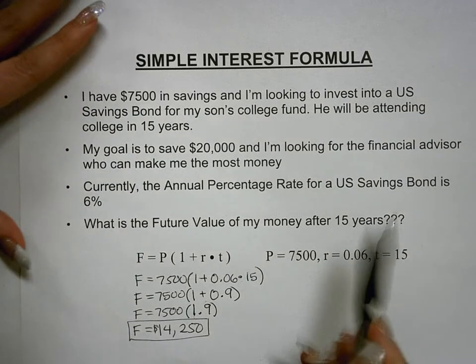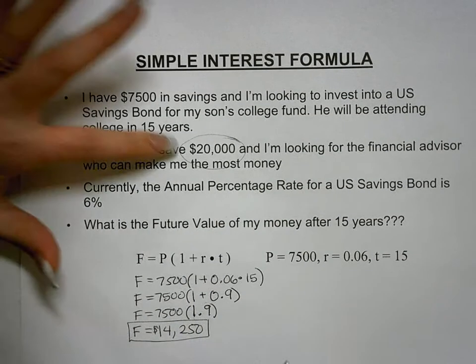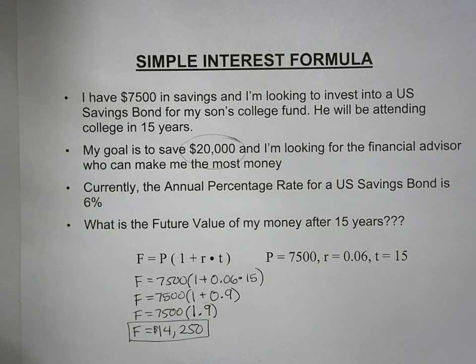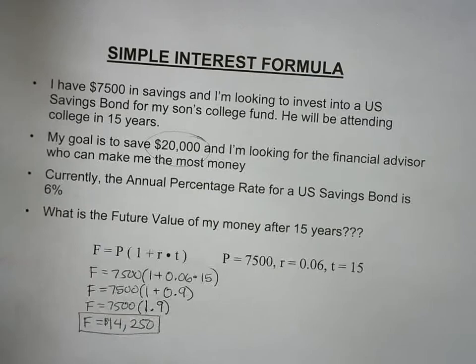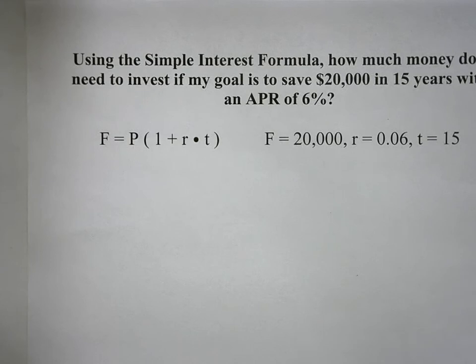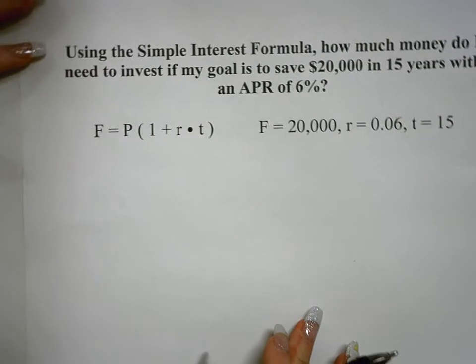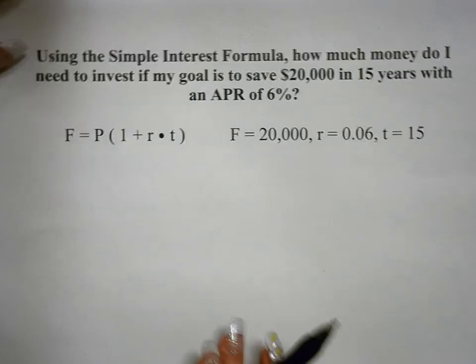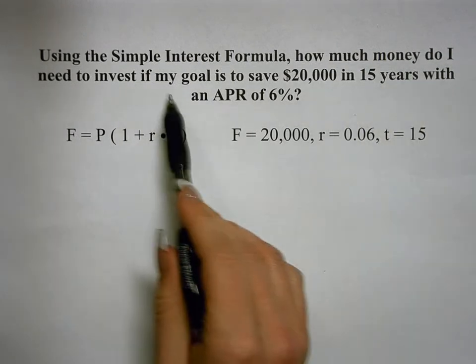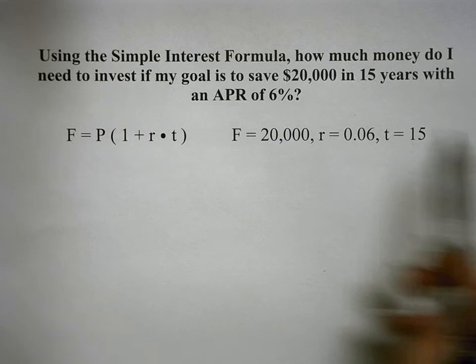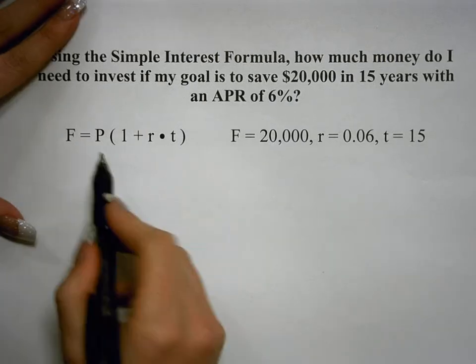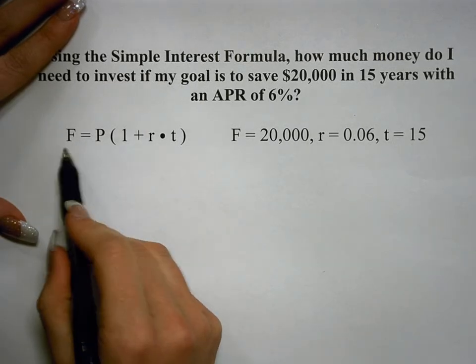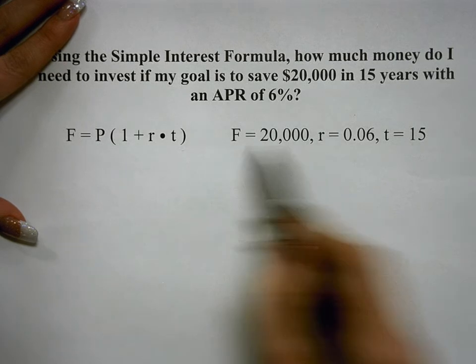Now I am trying to save $20,000. So I did not achieve my goal. So what I need to do is figure out, under this simple interest formula, how much additional money I need to invest in my principal to achieve my goal. So what we're going to be looking at is, using the simple interest formula, how much money do I need to invest if my goal is to save $20,000 in 15 years with an APR of 6%? So I'm going to use the simple interest formula again and define my variables.